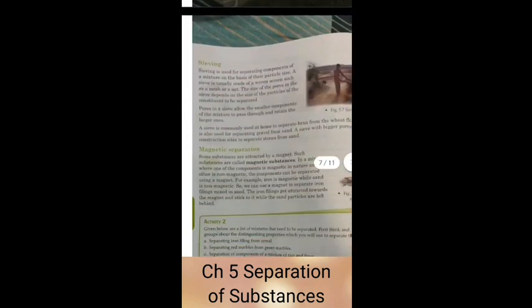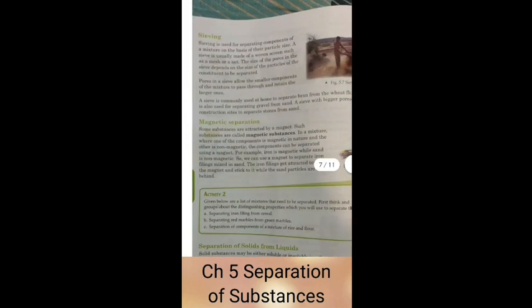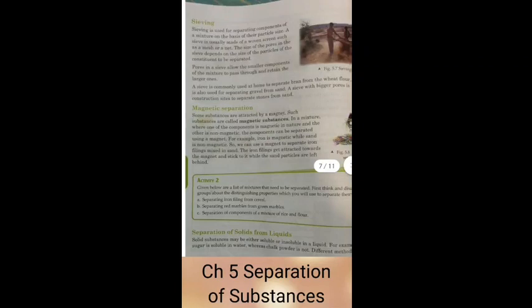Now comes the next method, called sieving. Sieving is used basically for solid mixtures. It uses sieves, which are structures having a minute amount of pores in them. This is very common. Whenever you're making tea in your house, you would have seen this. And when construction work is going on, this method is used for separating gravel from sand.